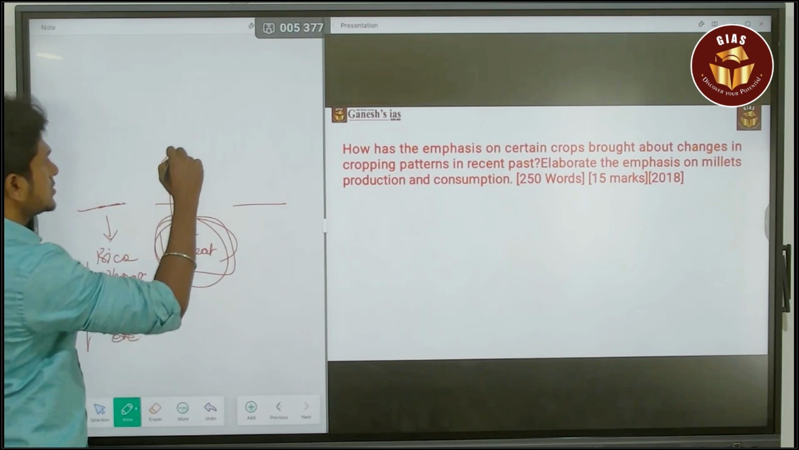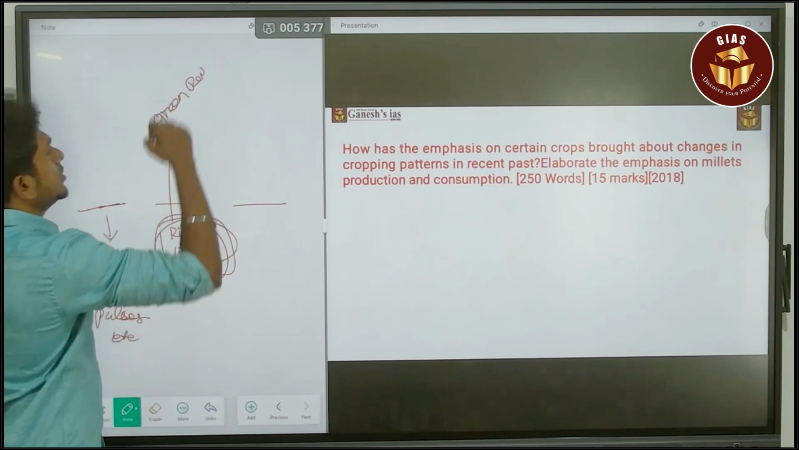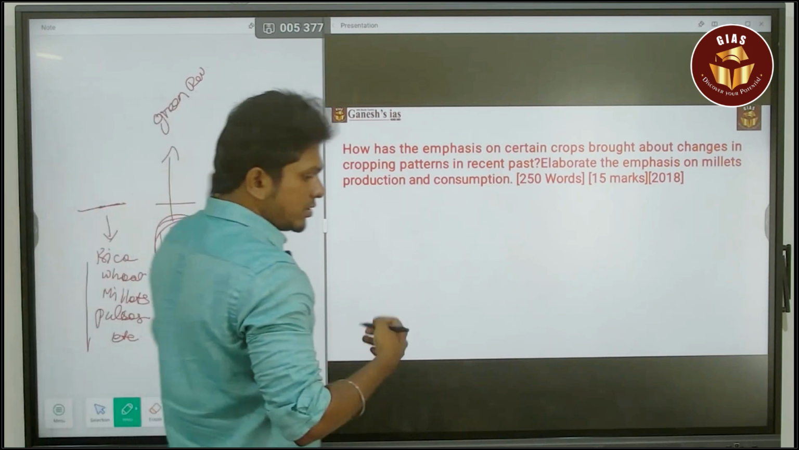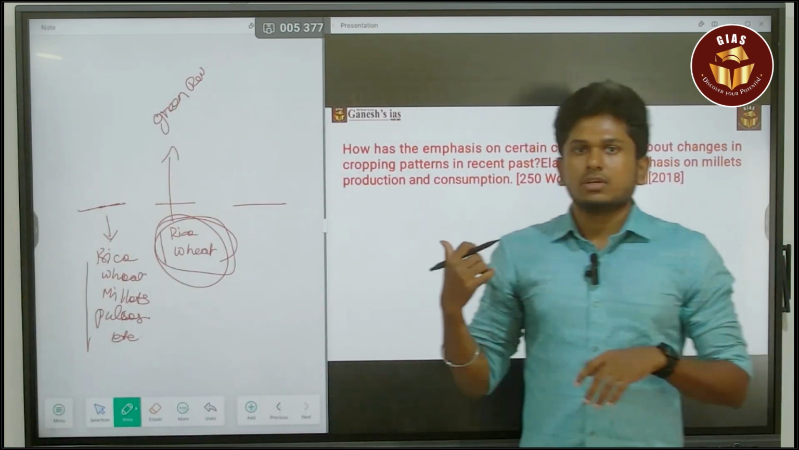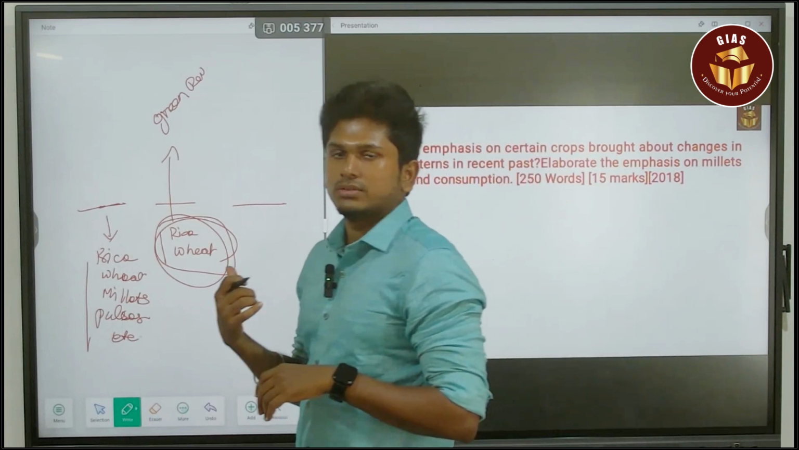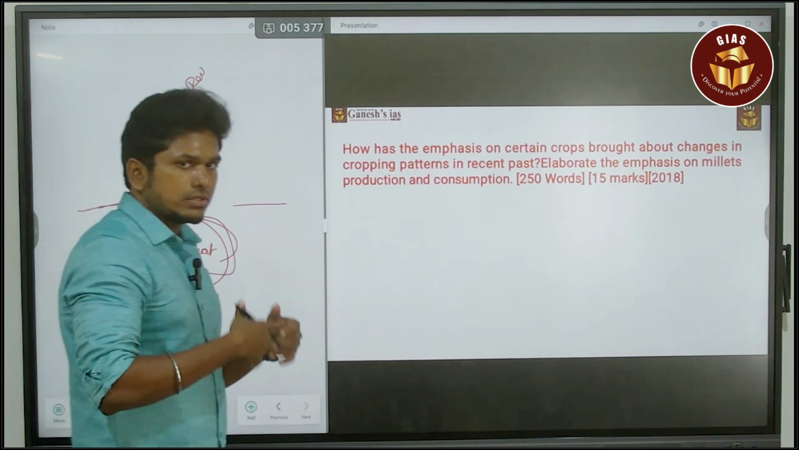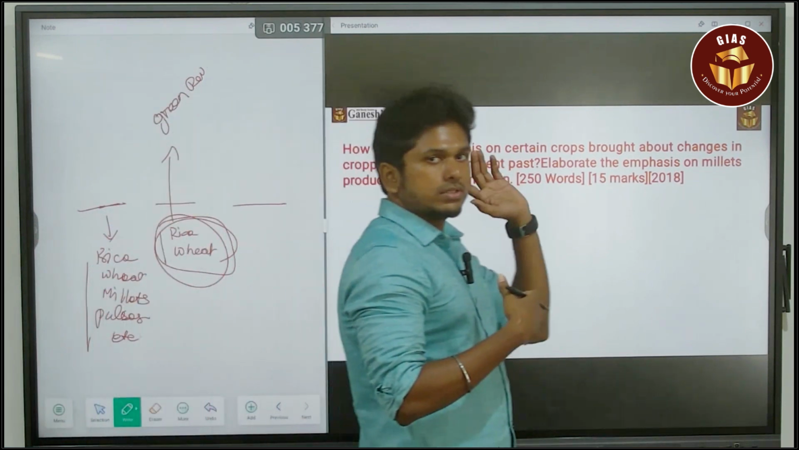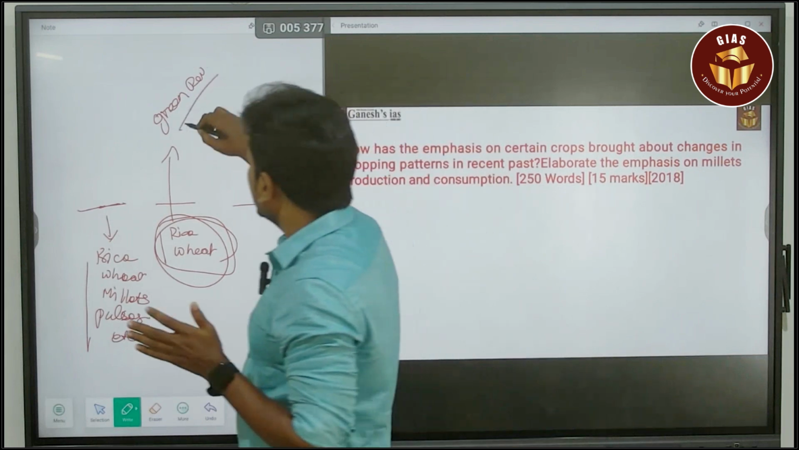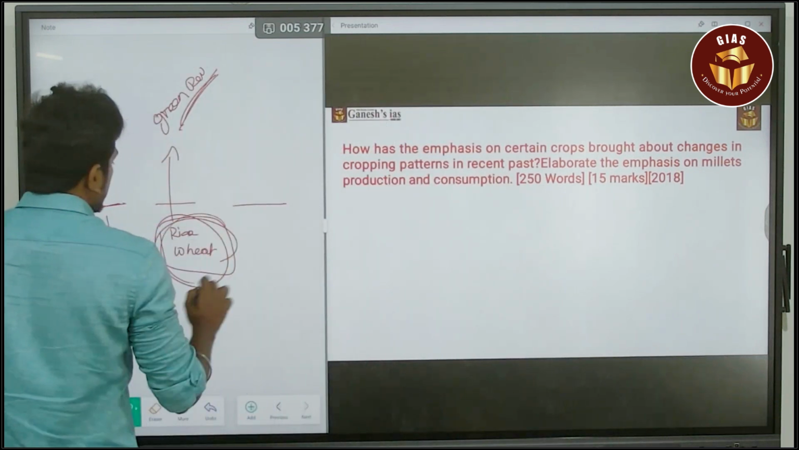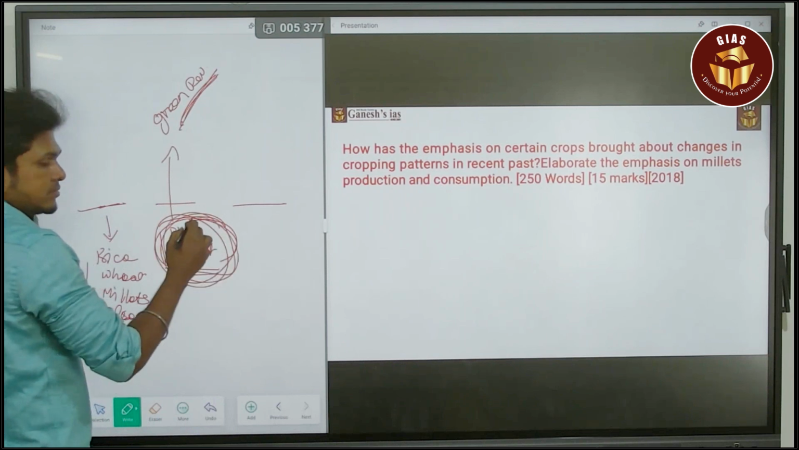The reason is the Green Revolution. Because the Green Revolution gave more focus towards rice and wheat. Because that is the staple food of India. When it comes to North India, it's wheat. When it comes to Southern India, it is rice. So that leads to the growth of this Green Revolution, and it is mainly focused on these things.